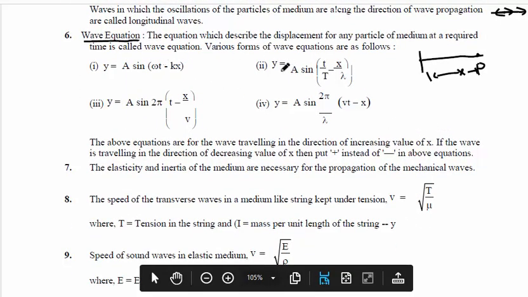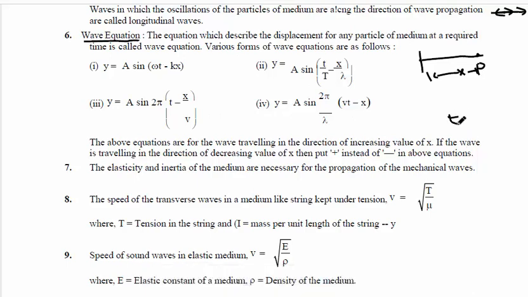If the wave moves along positive x-axis, all the signs are negative. If the wave moves in negative x-axis, you have to take the signs as positive. So whatever signs are negative here, convert them into positive if the wave travels in negative x-axis, and if it travels along positive x-axis, you take the minus signs as they are.